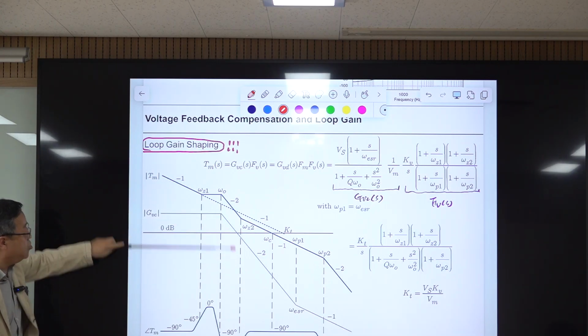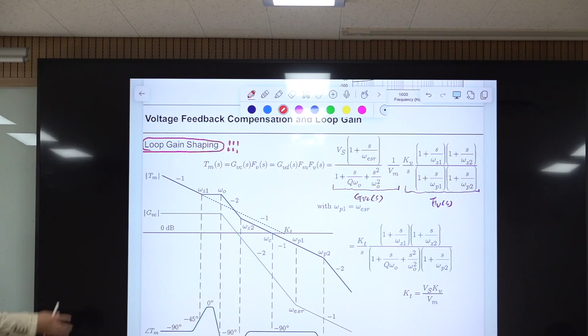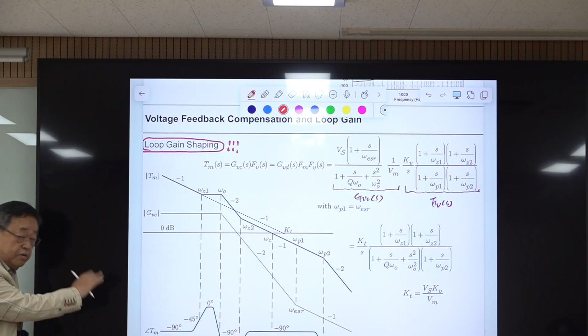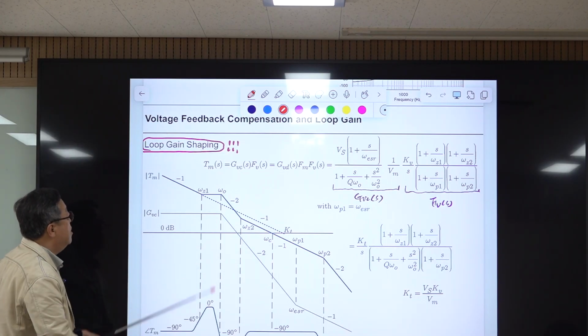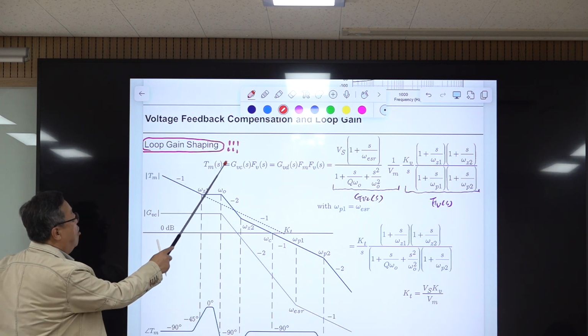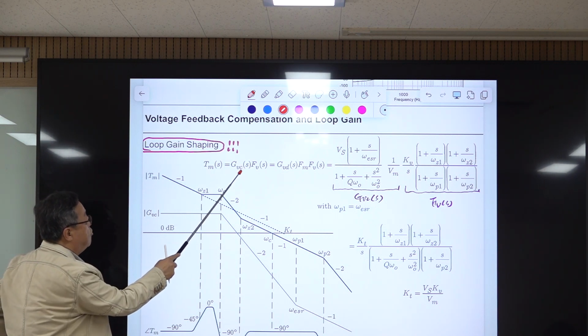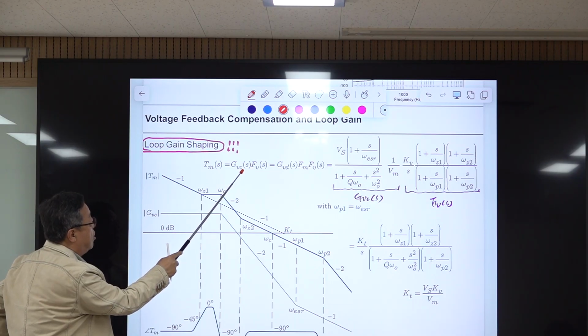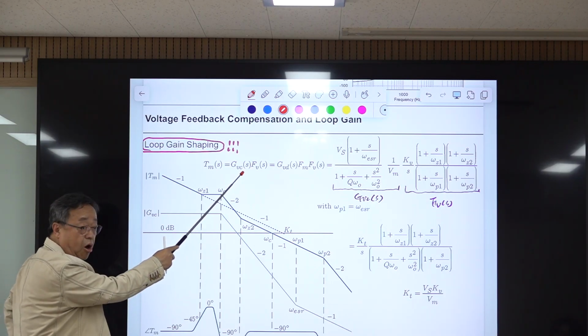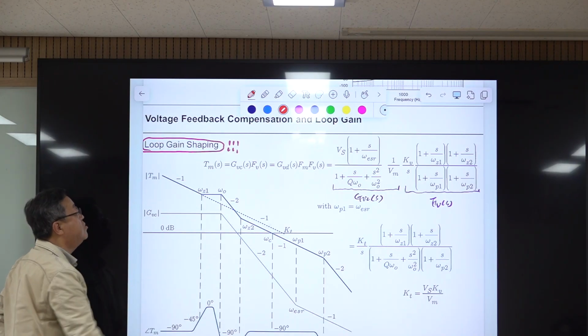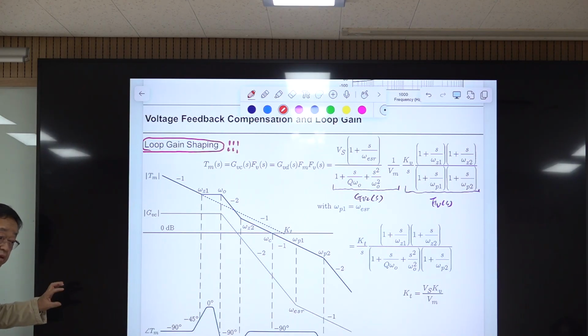It's shown here for your reference, but it really doesn't matter. Okay, but this is okay. All right. And loop gain is now, this one is a control to output transfer function, which is a multiplication of modulator gain and the duty ratio to output transfer function, times voltage feedback compensation. That is the loop gain.